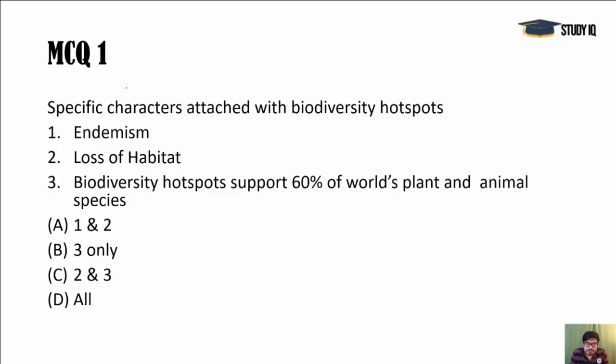Specific characters are attached to the biodiversity hotspots. Biodiversity means multiple species are there in a single area, both plants and animals. Both are there in much diversity, but the main issue is endemism. Endemism means they are unique to that particular area, they originated there, and the majority of their population is living or surviving in that region.